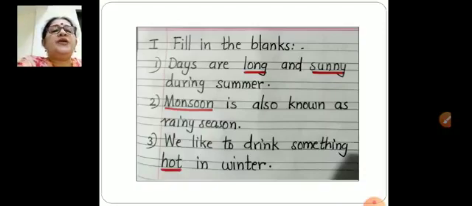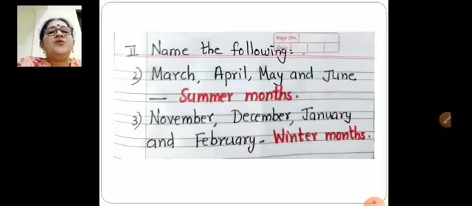Number 3, we like to drink something hot in winter. We like to drink something dash in winter. In winter season, we like to drink or eat all hot things. So the answer is hot. H-O-T, hot. So we have finished with fill in the blanks. Now let us see number 2, heading, name the following.